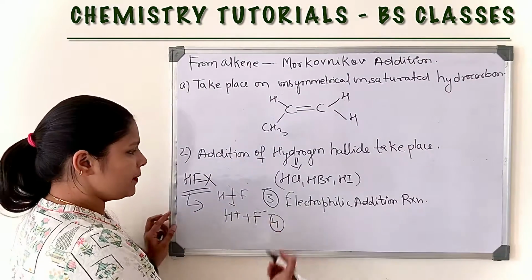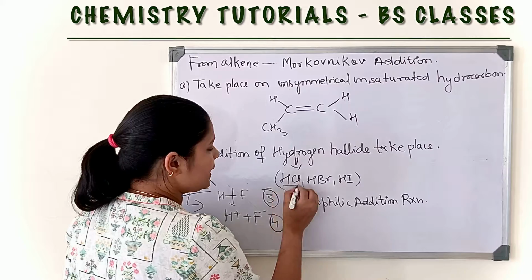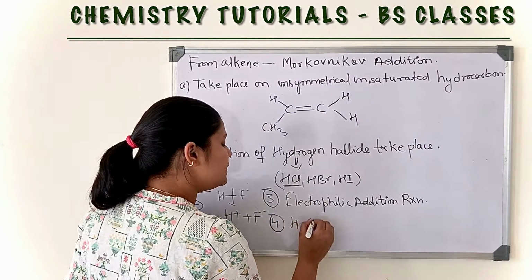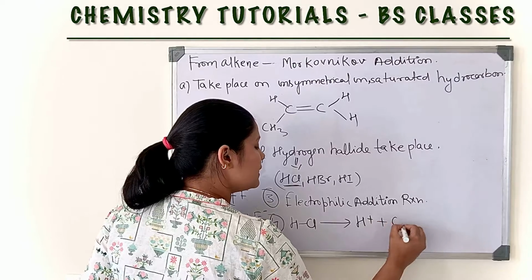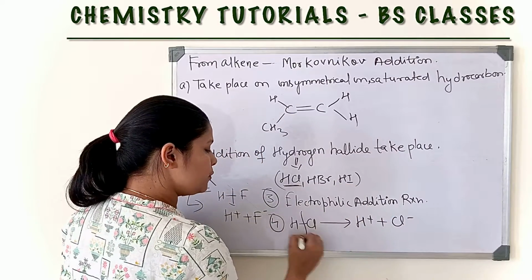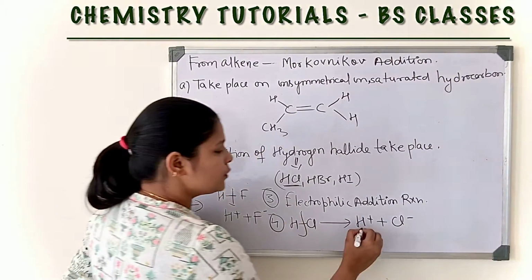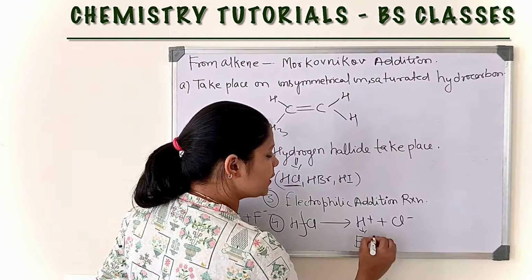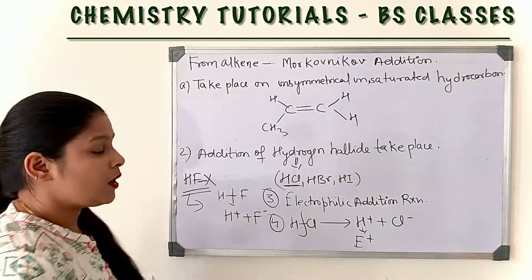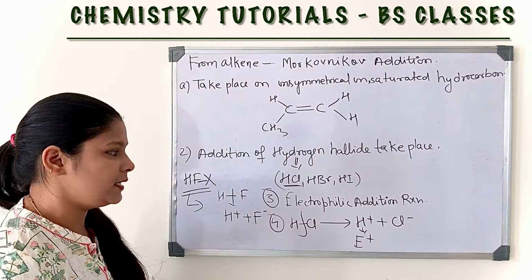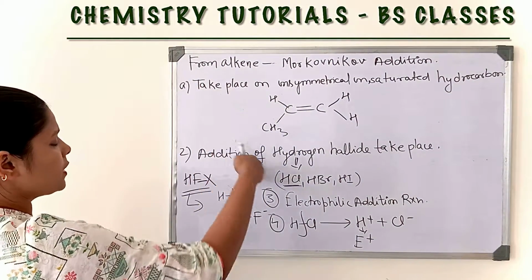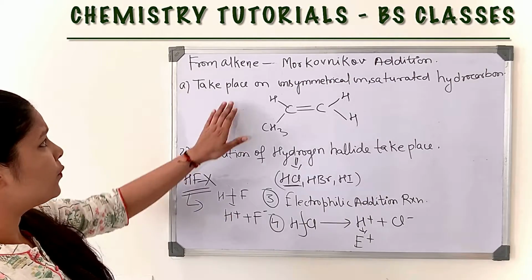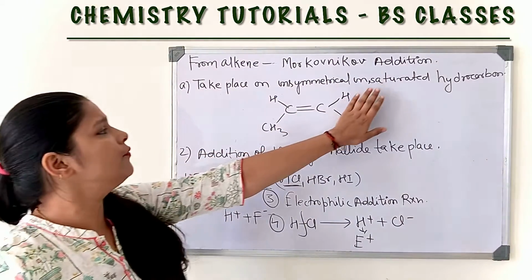For the formation of the electrophile, if we take HCl, this HCl will split into H plus and Cl minus due to electronegativity difference. So, this is the electrophile. These are the important points of Markovnikov addition.